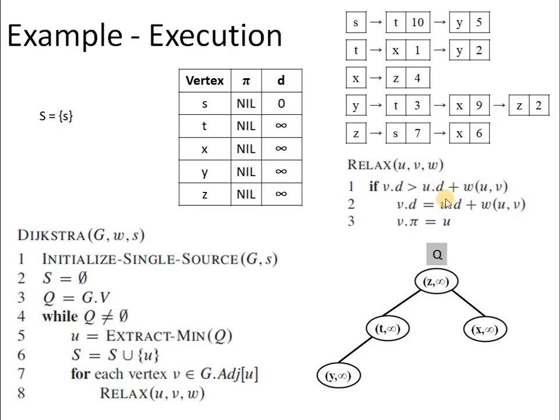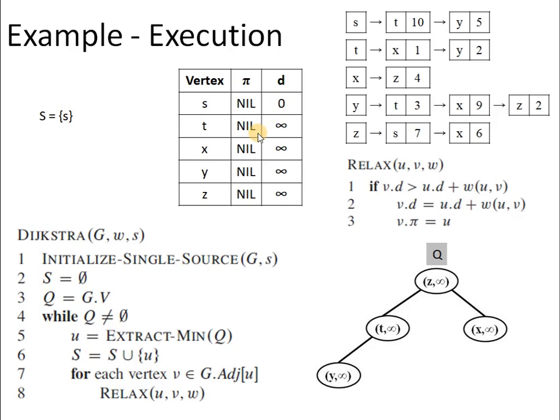So u.d in our case is nothing but s.d, because s we have just deleted from the heap. So s.d is equal to 0, and the weight from s to vertex t is equal to 10. So the current distance for the vertex t is infinity, which is greater than 0 plus 10, that is 10. Yes, so we have to update the distance corresponding to vertex t to 10. Also, we have to update the predecessor of t to s.